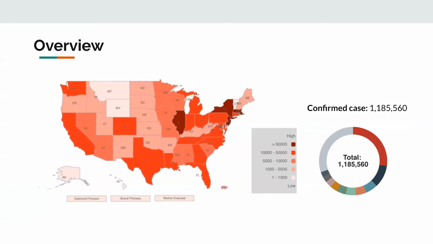Coronavirus is a worldwide pandemic, and the outbreak is serious in the United States. We can see the map. Till now, the confirmed cases in the United States are over 1.1 million. Then let's see the next page.